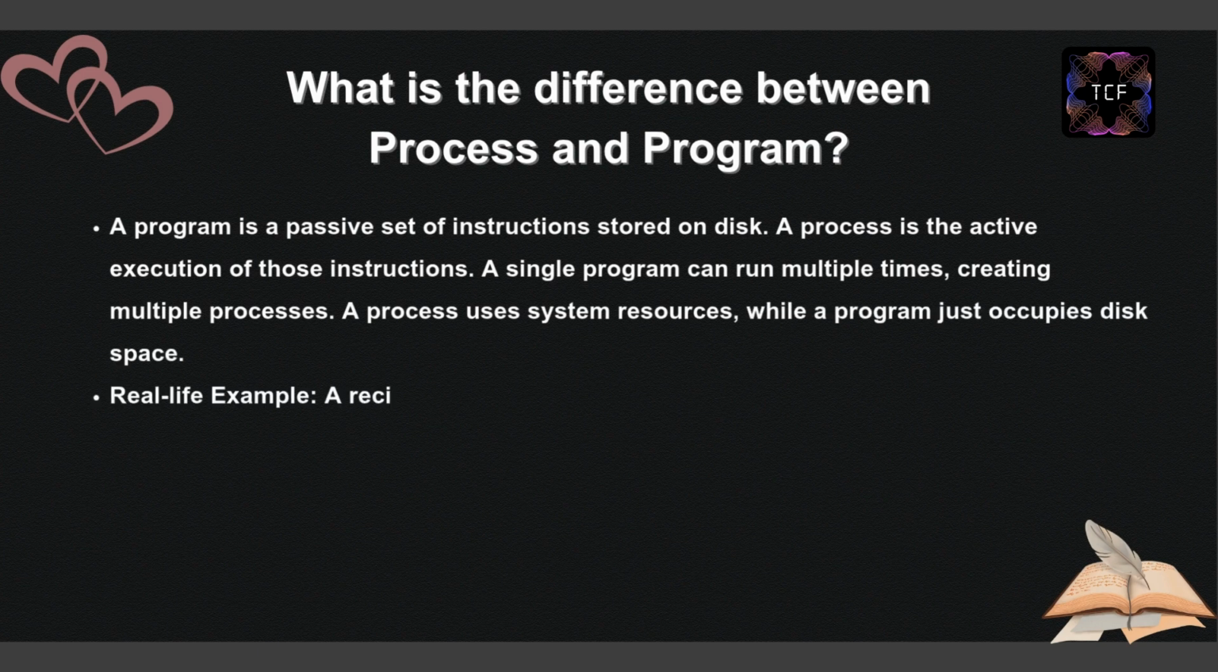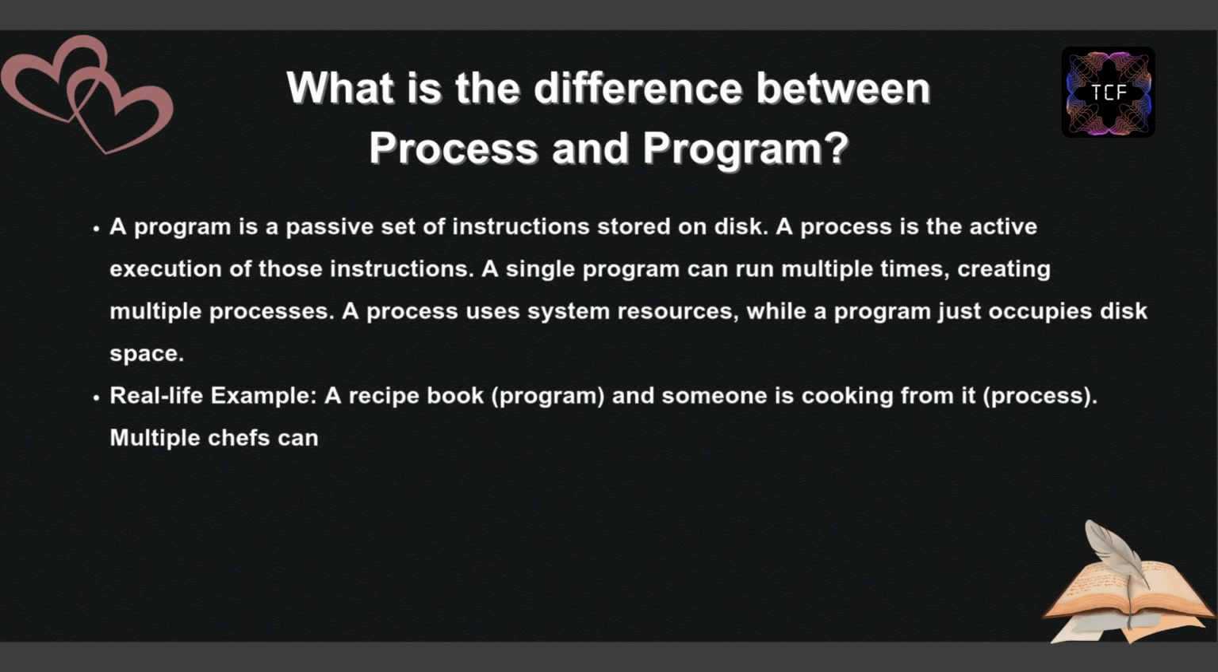Real-life example. Suppose a recipe book is a program and someone is cooking from it. That is a process. Multiple chefs cooking the same recipe indicates multiple processes.